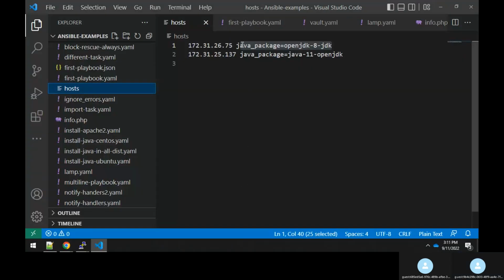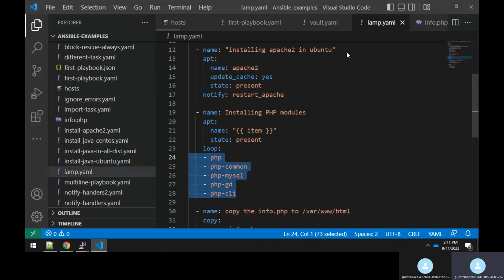So now here, what I was trying to tell you is that you are passing these parameters as a parameter for the loops for installing the PHP, right? So what I'm saying is, instead of mentioning it over here in your YAML file, can we mention the same stuff in your host file or in your variable files? Yes, you can do it. That's what I'm trying to tell here.